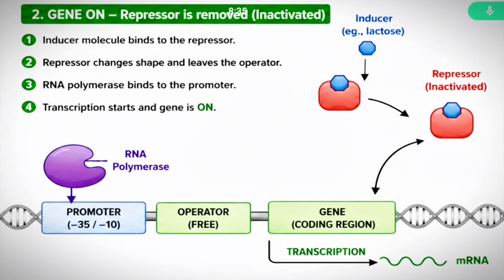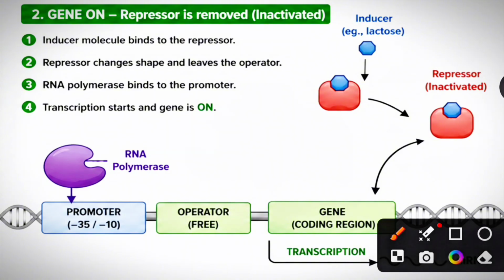So allolactose is an isomer of lactose. It binds to the allosteric site of the repressor protein. Here you can see lactose or allolactose binds to the allosteric site of the repressor protein. Hence, it inactivates the repressor. I have already mentioned that the repressor protein is produced by the regulatory gene.